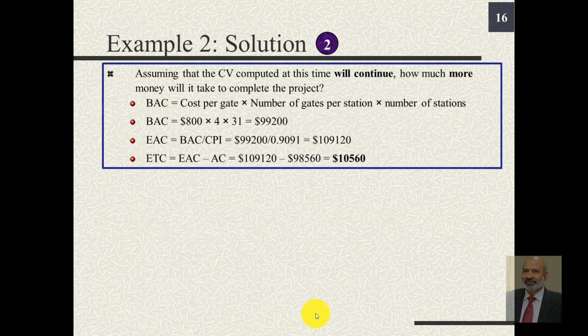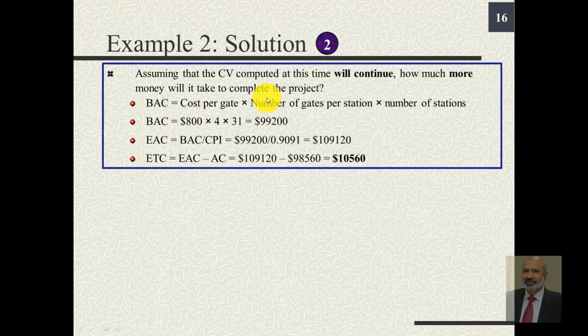The next question was, assuming that the cost variance computed at this time will continue, how much more money will it take to complete the project? Our budgeted completion initially planned was cost per gate into number of gates per station into number of stations. So BAC was 800 into 4 into 31 or $99,200. That was our initial budget that we planned in the beginning.